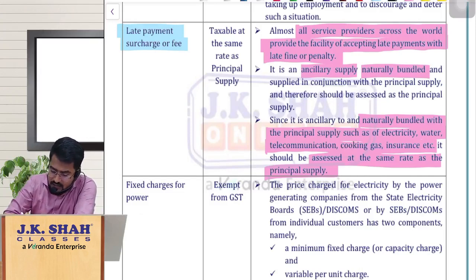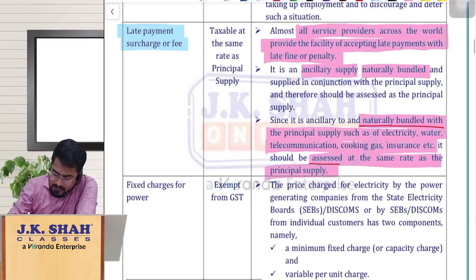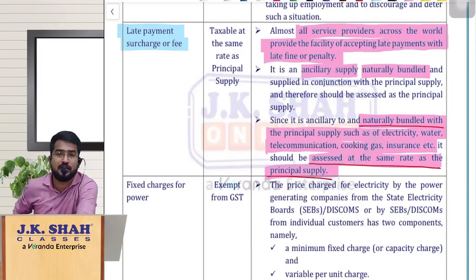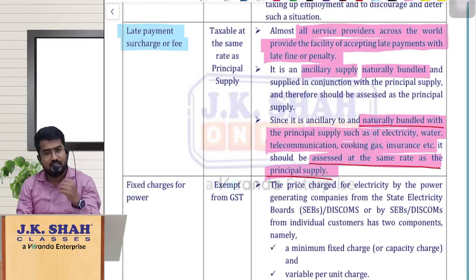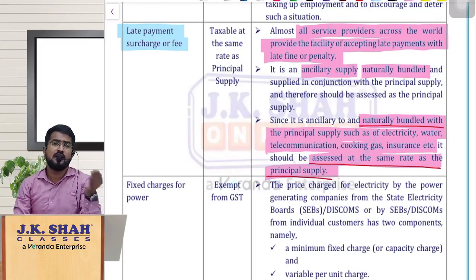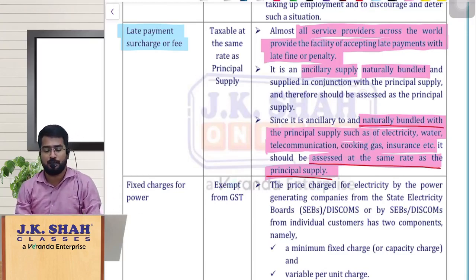So please understand, this is naturally bundled in the ordinary course of business, my dear friends. Hence it is called a composite supply. If you remember section 8, composite supply and mixed supply. So what shall be the tax treatment? It shall be assessed at the same rate as the principal supply. Because allowing you to pay the consideration late is nothing but part and parcel of their business, which is treated as naturally bundled in the ordinary course of business. As I was telling you already, the majority of suppliers around the globe are providing their customers with this option. So this is also a composite supply, and hence whatever amount you are paying will be treated as per the principal supply.